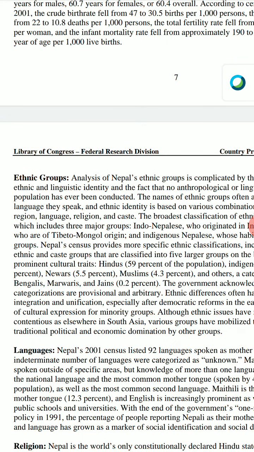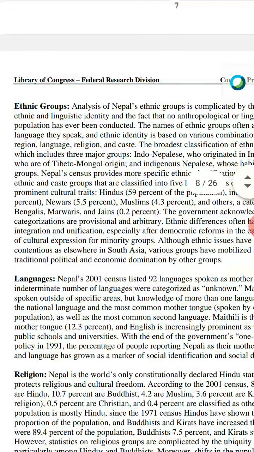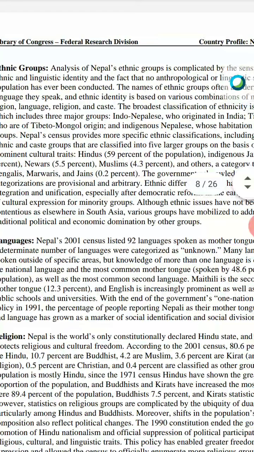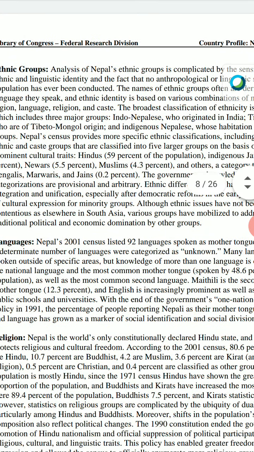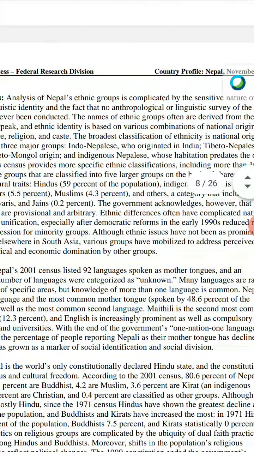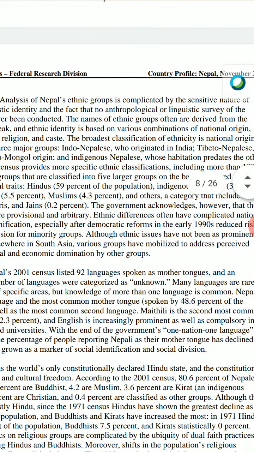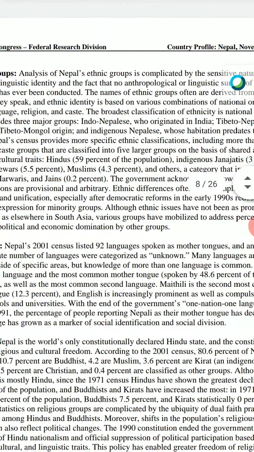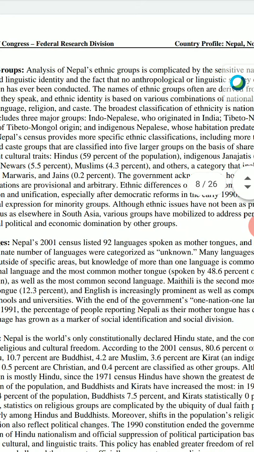Languages, talking about the 2001 census, 92 languages are spoken in Nepal. The majority of the population, that is 48.6% of the population of Nepal, speaks Nepali, and the second most spoken language is Maithili, comprising about 12.3% of the population.